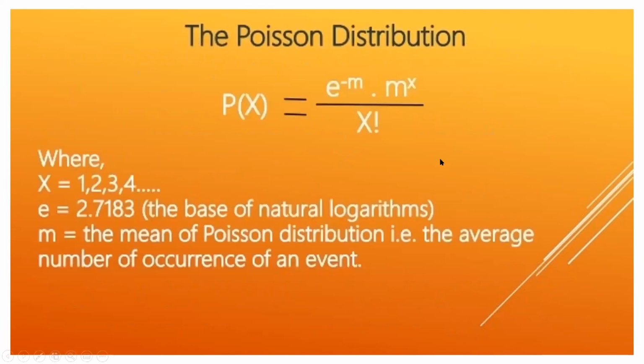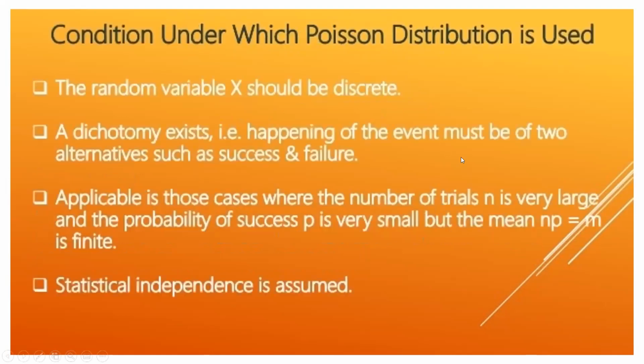The Poisson distribution: P(x) equals e to the power of minus m into m to the power of x, divided by x factorial, where x equals 0, 1, 2, 3, 4 and so on, e equals 2.7183, and m equals the mean of the Poisson distribution, that is, the average number of occurrences of an event.